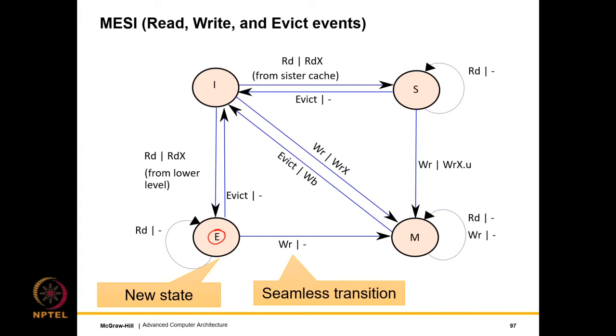So let us start describing the protocol from the E state first, and then we will see the rest of the states, and they are roughly the same, right? So this state diagram should be correlated with the earlier state diagram on the basic MSI protocol, and we will take it from there.